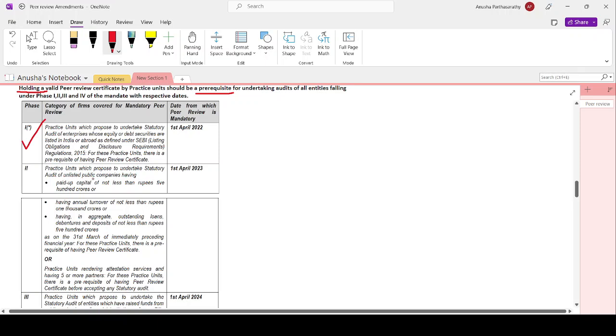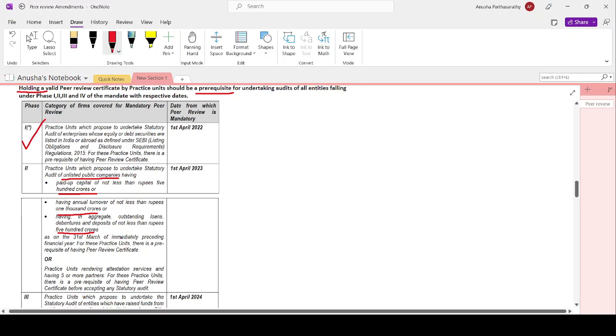audit of unlisted public companies. Unlisted public companies with paid up capital of not less than 500 crore rupees, annual turnover of not less than 1000 crore rupees, and having in aggregate outstanding borrowings, loans, debentures and deposits of not less than 500 crore rupees. So 500 crores for paid up capital and loans and deposits, and 1000 crores for turnover.